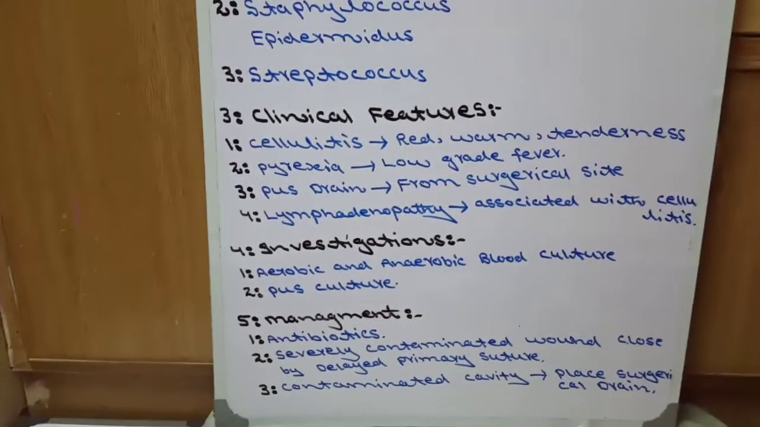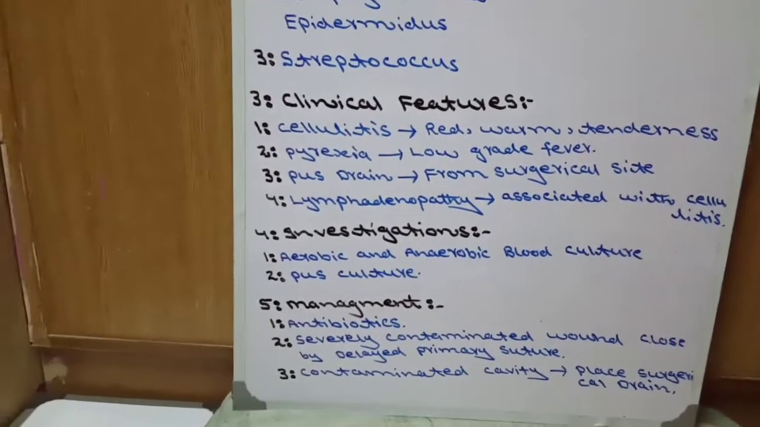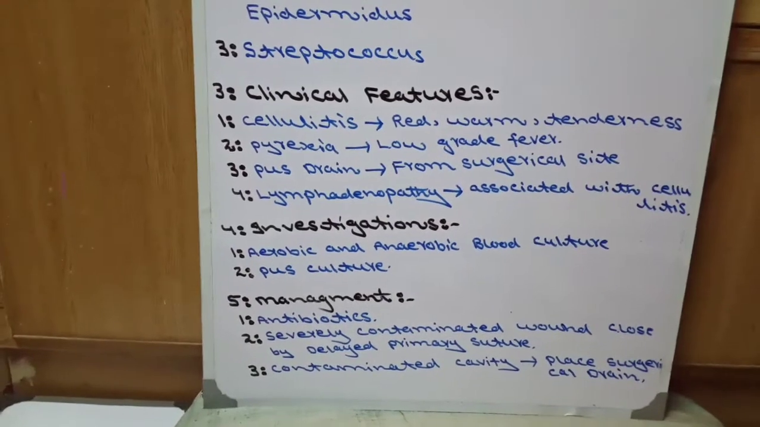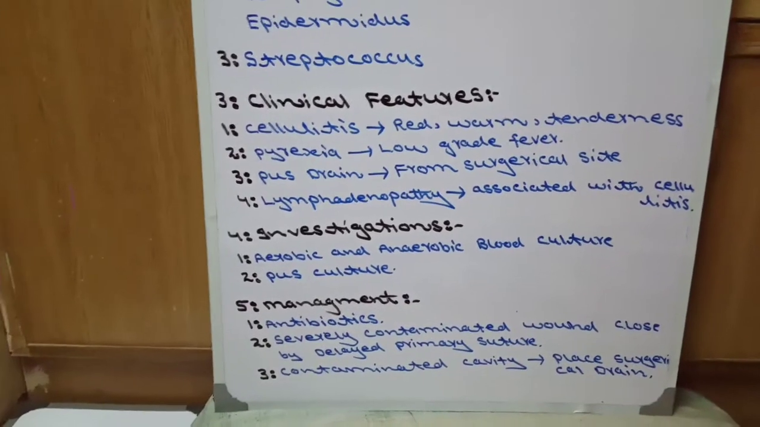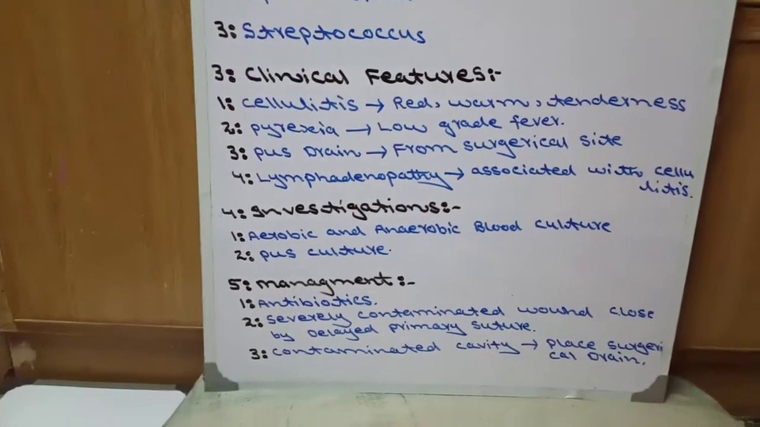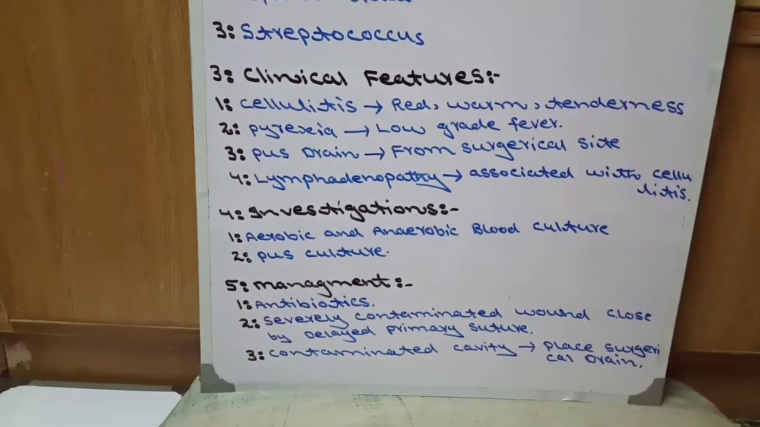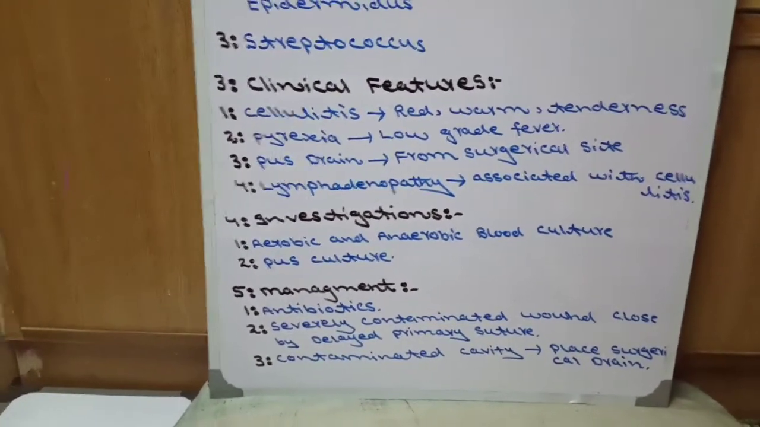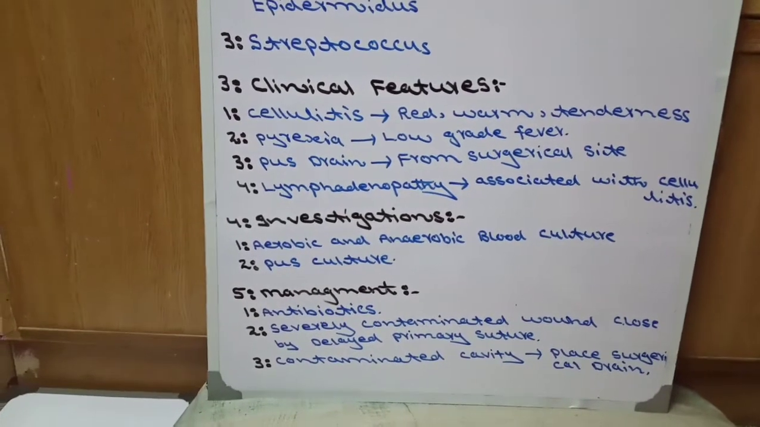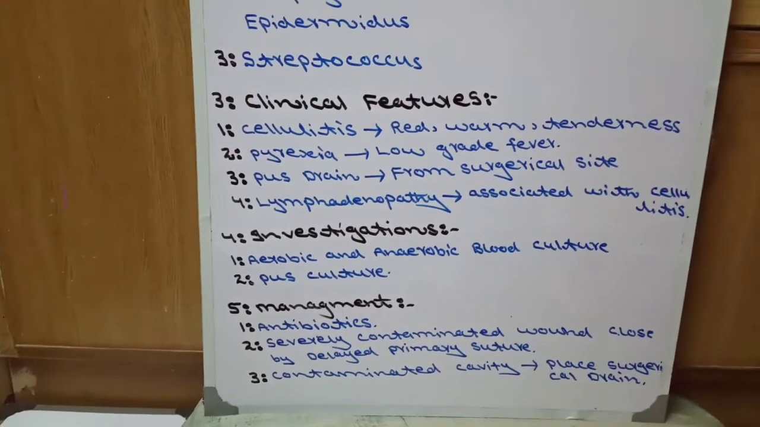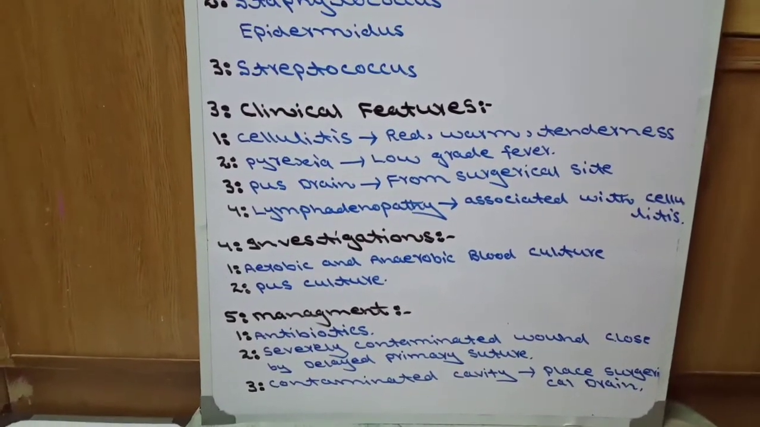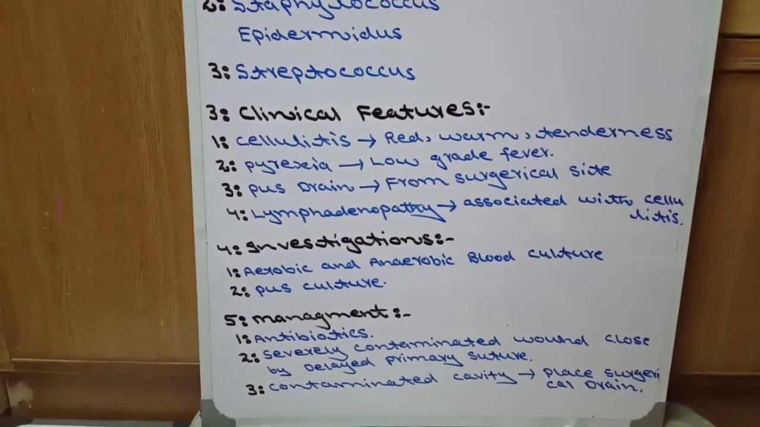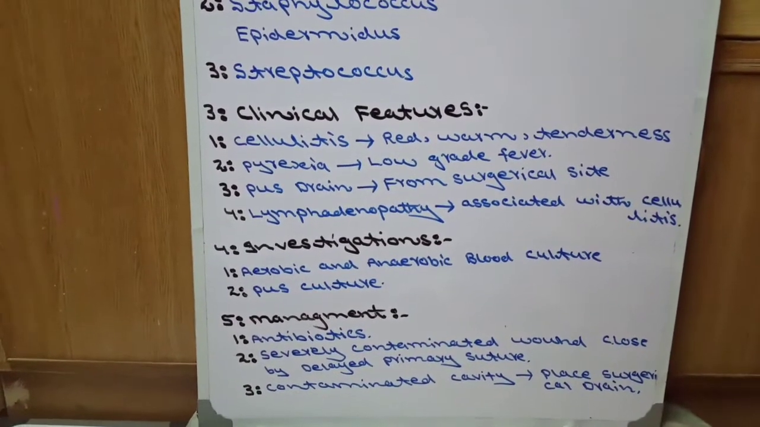Now come to the management. When the pus culture result and the blood culture result come, the bacteria identified in pus culture and blood culture, according to this result we prescribe the antibiotics for the patient. Number one management is antibiotics. We know for bacteria antibiotics are the treatment, because they inhibit the cell wall activity of bacteria, and they inhibit the DNA synthesis of bacteria.